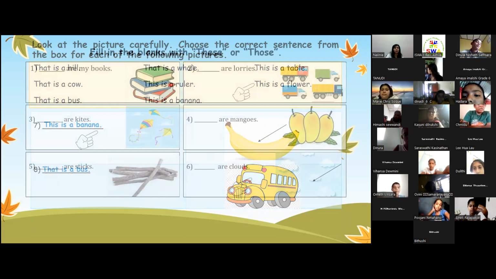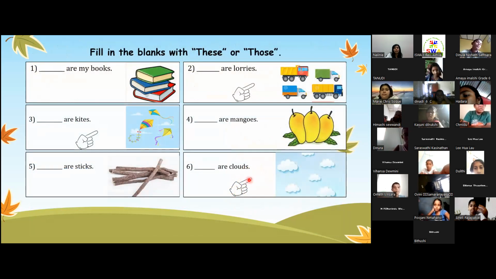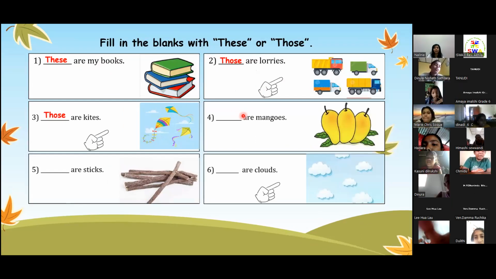Correct. Very good. Let's fill in the blanks with these and those, okay? So what do you think? The books are here nearby, and there are many books. Yes. How about this? If you see a hand, it's showing far away. So, yes. How about this? Okay. Do you all like to play kites? Yes. Okay.